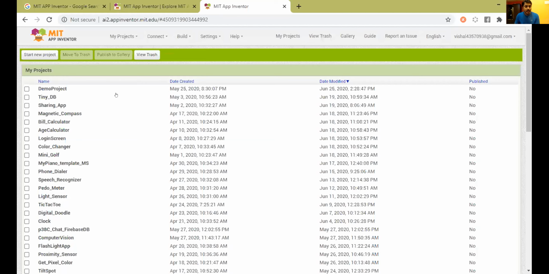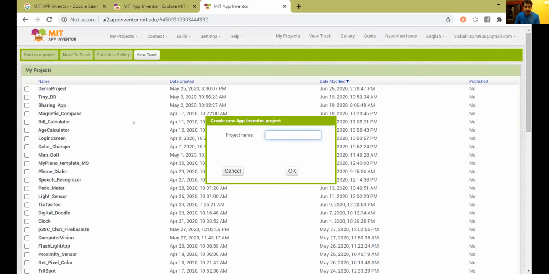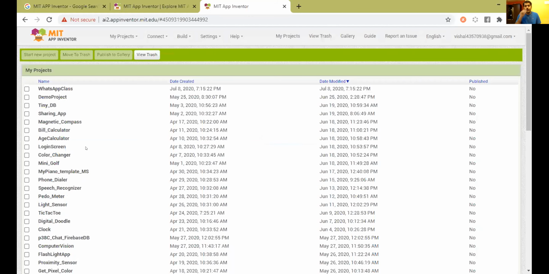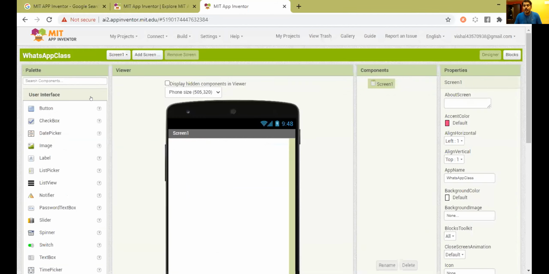So what you have to do, first step is that you need to click on start new project, and give a name to your project, right? Since this is a WhatsApp class, I'm going to give this name as WhatsApp class. Since I have already a lot of apps inside here, I don't want it to confuse for me, right? So I'm creating a new project. So once I created, see here, the WhatsApp class got added here, and it will automatically take you to another screen. So this is the actual major development area.